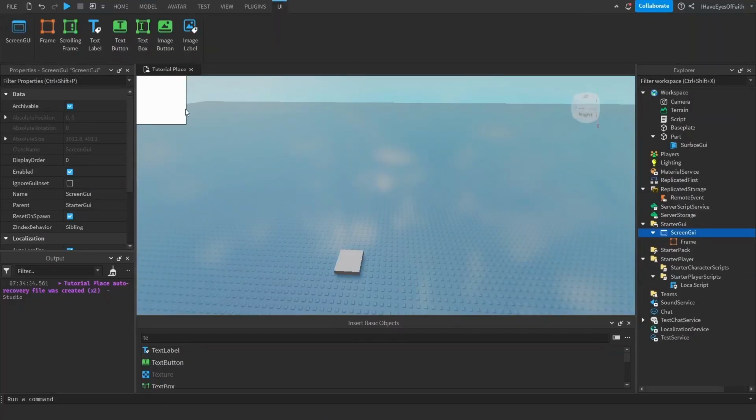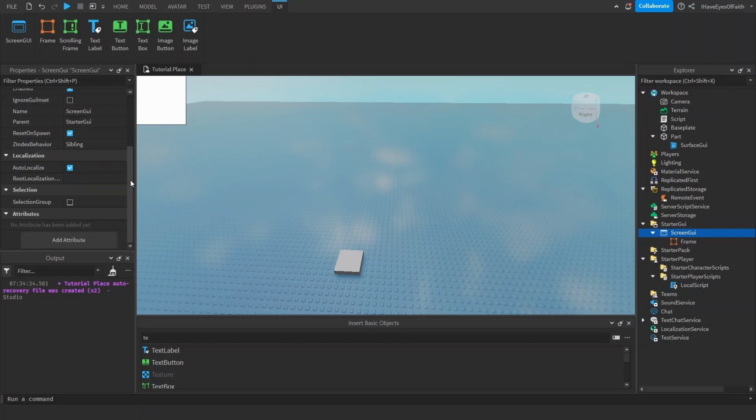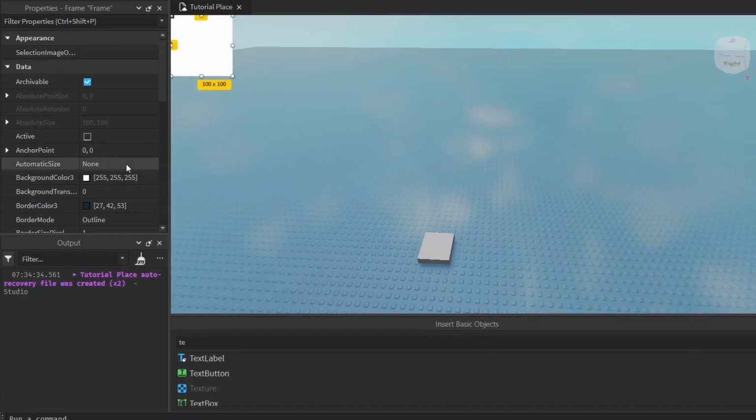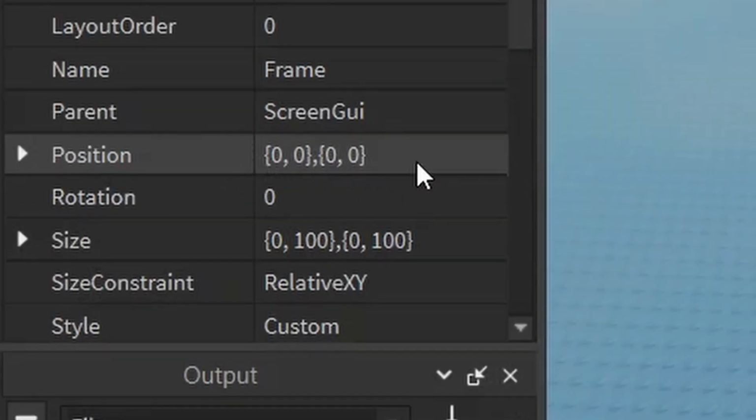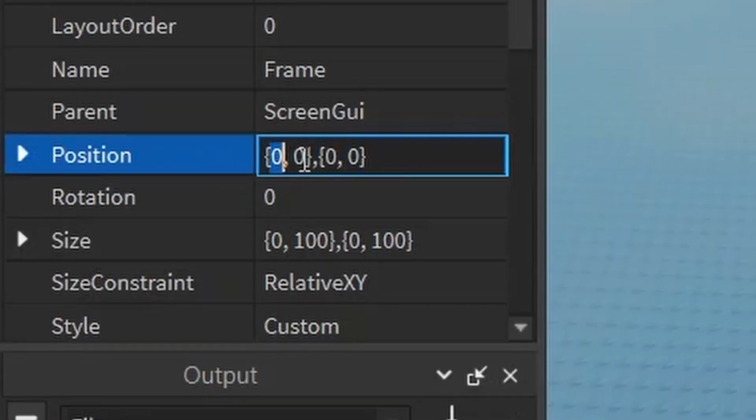So I'm going to be using this frame and just add it like I showed you in the last video. There are two ways to size and position the GUI elements. If you go on the properties of the frame, you see this position property. These first two numbers, the 0 and this 0, they're for the x-axis, and these two numbers for the y-axis. Let's focus on just the x-axis right now.